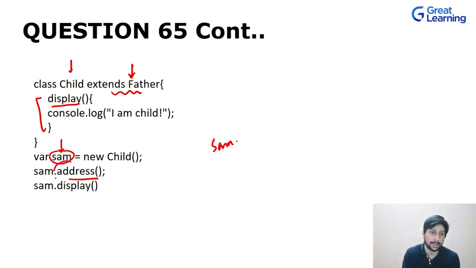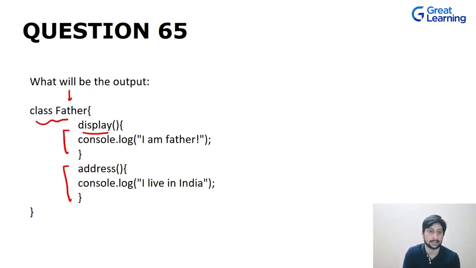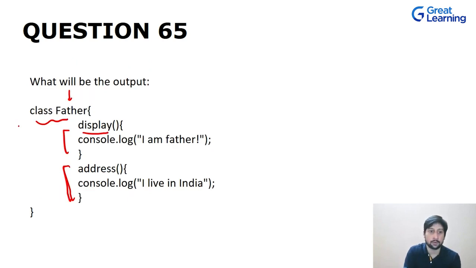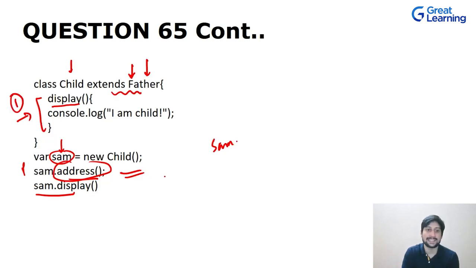It looks for the address method, which is present in the parent class. So address can be called, because we are extending the Father class. Here the address will be called from the parent class. Now what happens when we call sam.display? Would it go for implementation 1 or implementation 2? Obviously it will go for the child's implementation, because we are using the concept of method overriding, which is also known as runtime polymorphism.